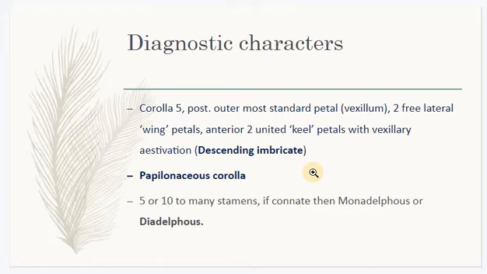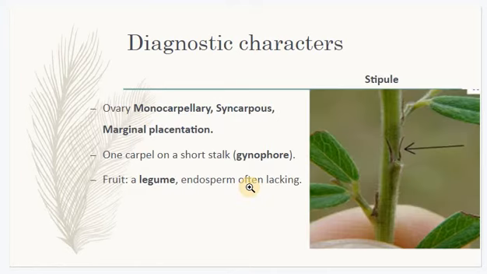And some cases they are fused, some they are free. When they are fused, they can be either fused to form one unit, then it is called monodelphous, or fused to form 2 bundles, then it is called diadelphous. So papilionaceous corolla, and the stamens can be 5 to 10, or it can be free, or monodelphous or diadelphous.